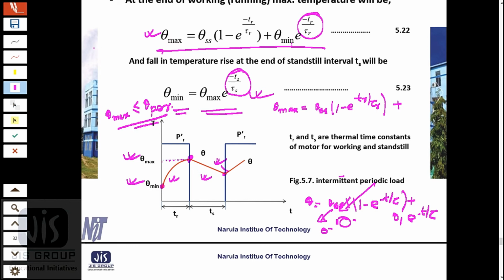So e to the power minus ts by tau s into e to the power minus tr by tau r. So it will become e to the power within bracket minus ts by tau s plus minus tr by tau r.